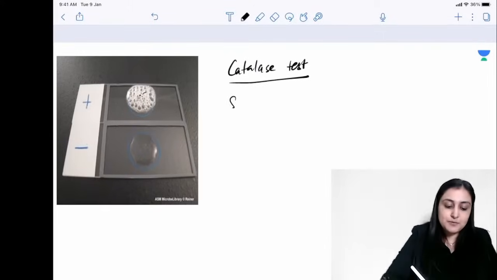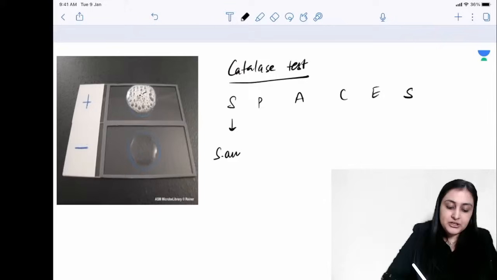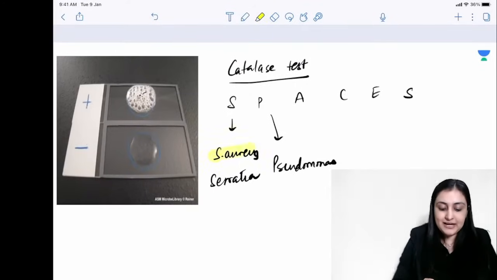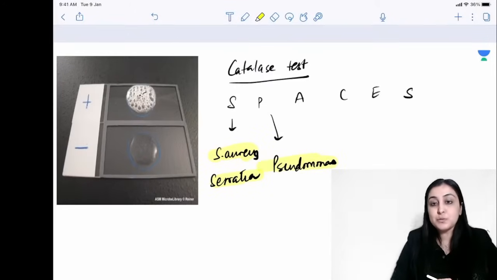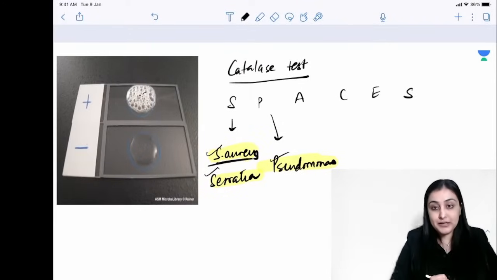So what are all the catalase positive organisms? All of you, I'm sure, have your own mnemonic. My mnemonic is SPACES. So one most important, Staph aureus. Another one, Serratia, and P for Pseudomonas. Why this is a wonderful mnemonic is because we are clubbing three organisms which have one more similarity. Who will tell me what is the similarity between these three? Various variety of bacteria. All three of them have a property that they produce pigments. Staph aureus produces a golden yellow pigment.